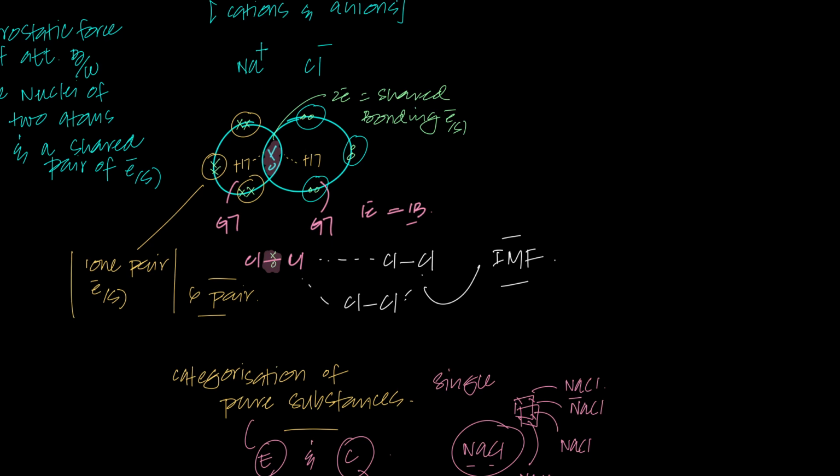Between molecules, the force that would exist is IMF, intermolecular force of attraction, and these are weak forces. We'll learn more about them later on. But these forces right here are strong electrostatic forces of attraction, in some cases even stronger than ionic bonds. So covalent bonds, ionic bonds and metallic bonds all involve electrostatic force of attraction. These are weak intermolecular forces of attraction.